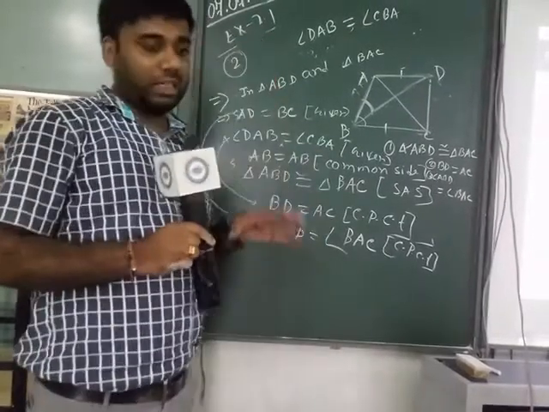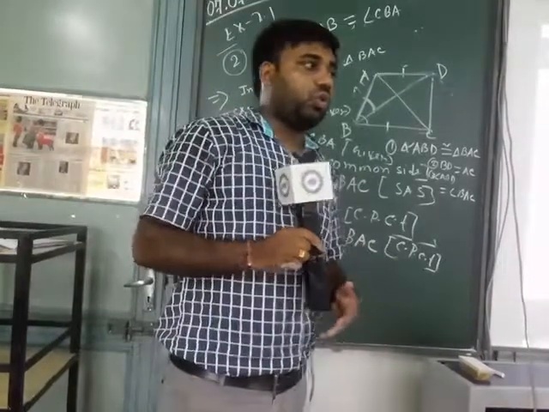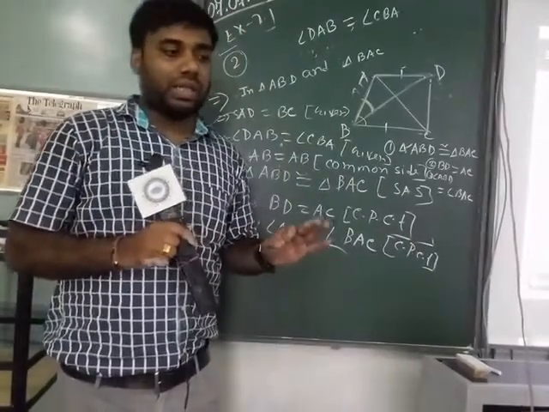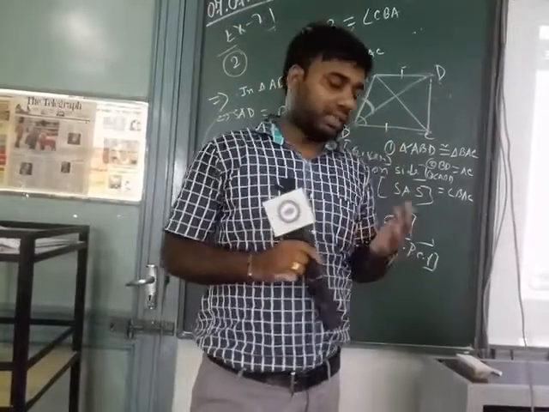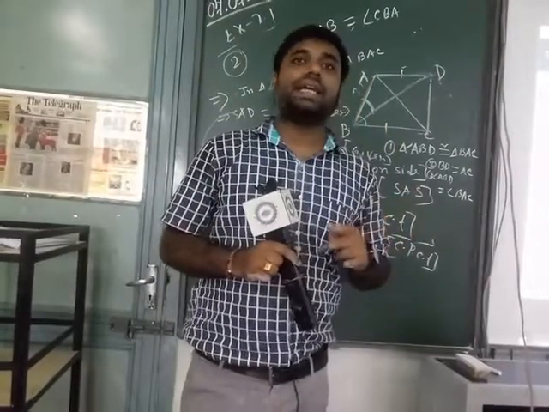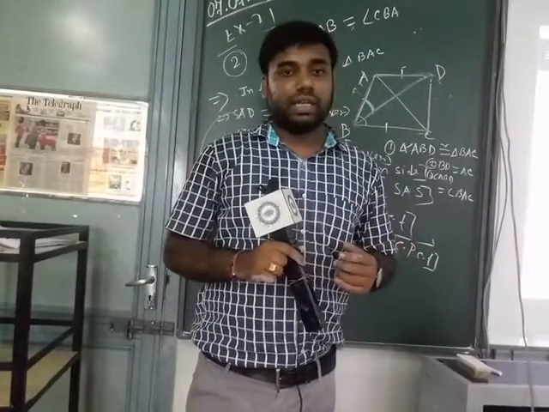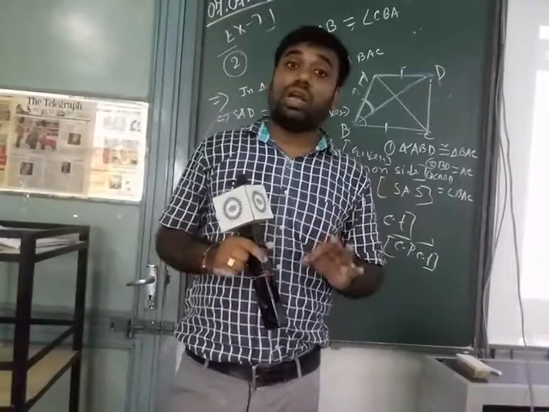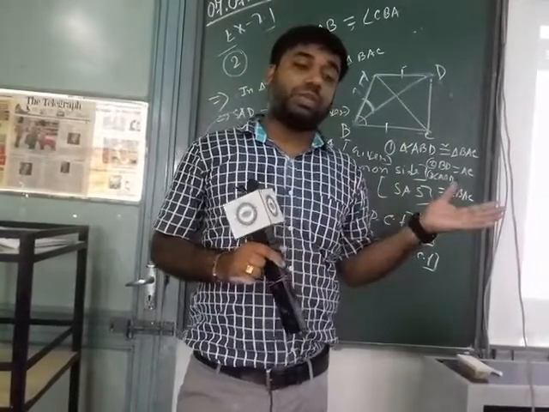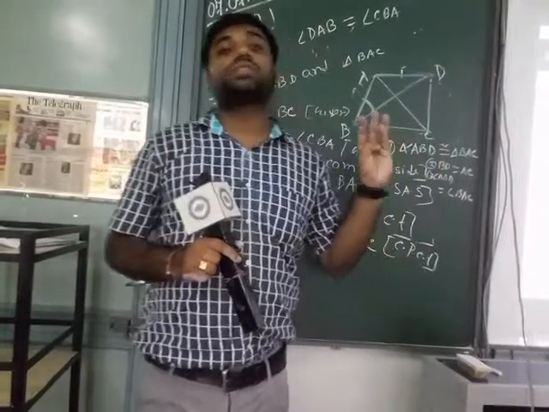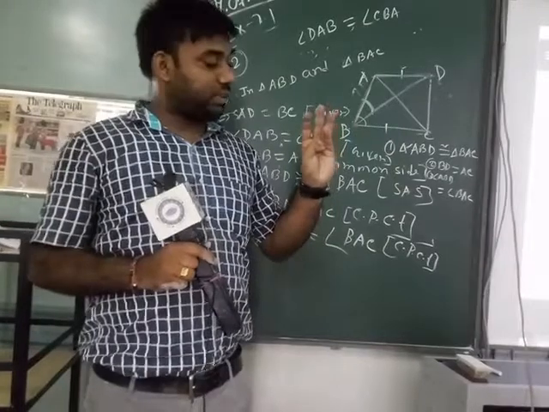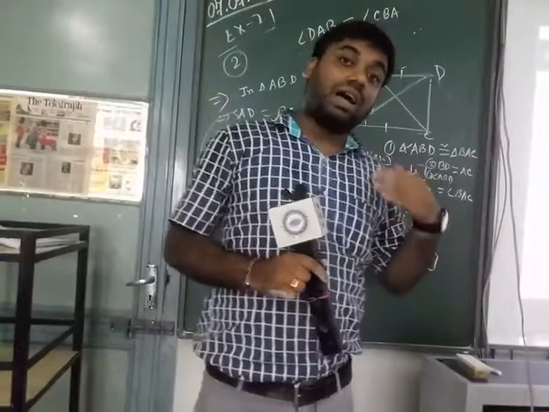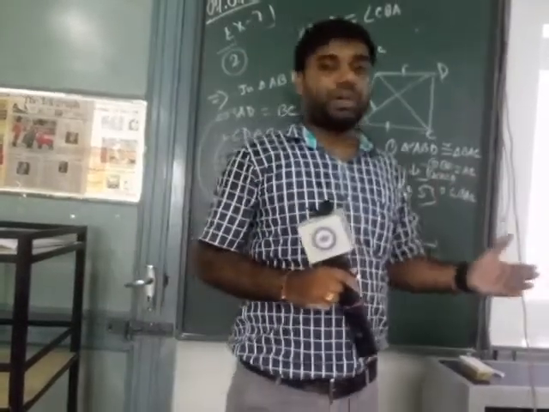If two triangles are congruent, to prove that congruency we need at minimum three equal parts, following SSS, SAS, ASA and RHS, and then the other corresponding parts will also be equal.